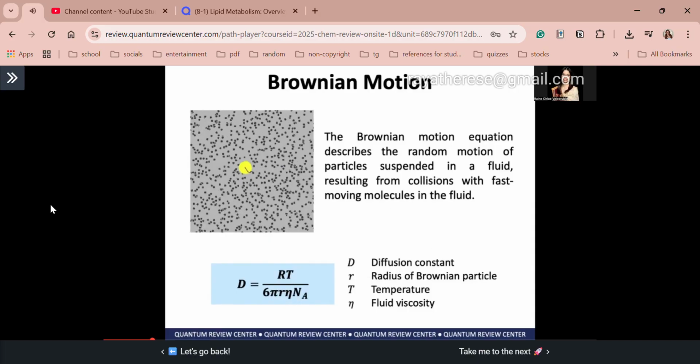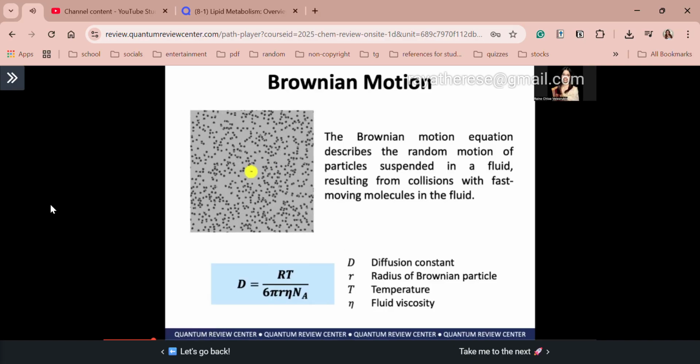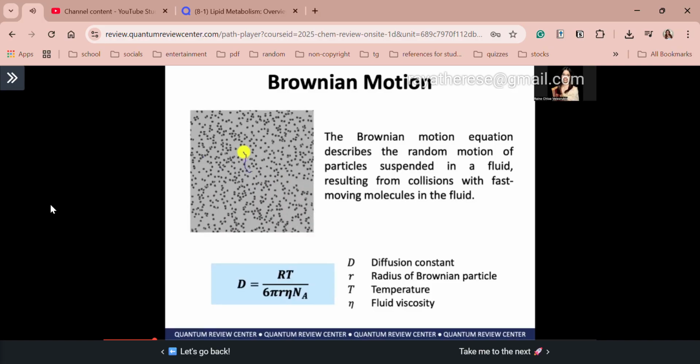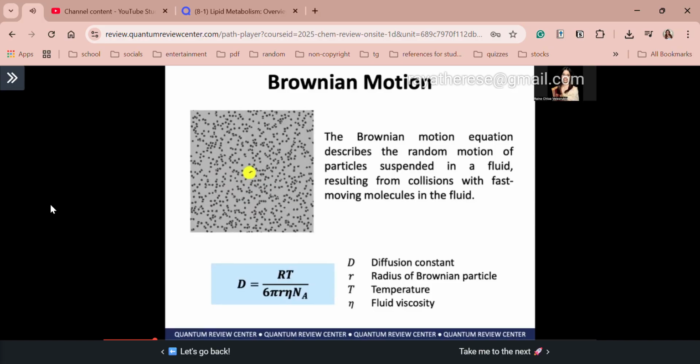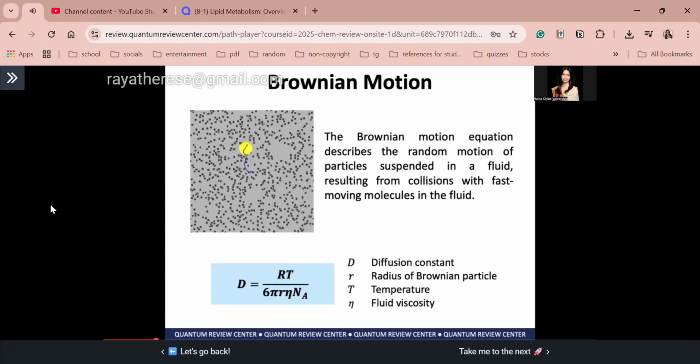Okay? Again, guys, yung degree kasi ng random motion sa particle, mas nakikita natin siya in smaller particles. Okay? Nakikita natin siya kapag less viscous ang liquids, meaning pag less viscous, mas nagpo-flow ang liquids. Okay? Kasi yung mga particles, okay, nagta-traverse sila. Tingnan mo, specific trajectory sila based sa figure, right? And with that, they are able to engage in collisions with each other. Okay? So I hope that's clear, guys. This is the Brownian motion.